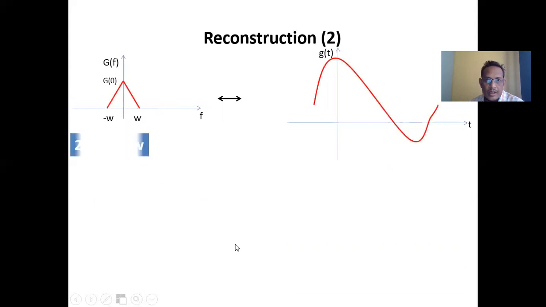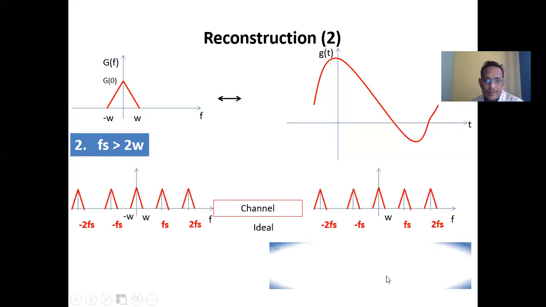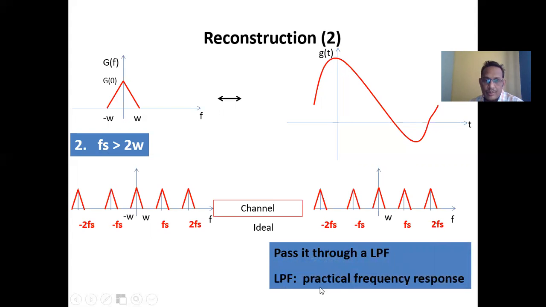In the second case, whenever the sampling frequency is different, this is the spectrum. If this spectrum goes through an ideal channel, I can get perfect recovery of your original modulating signal. This is the spectrum of your original modulating signal. This is for Fs greater than 2W. Again, it can pass through a low pass filter, and I can generate perfect recovery.